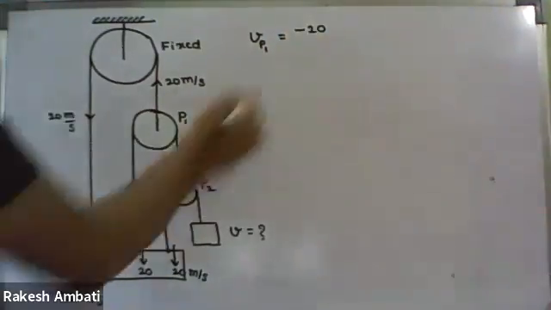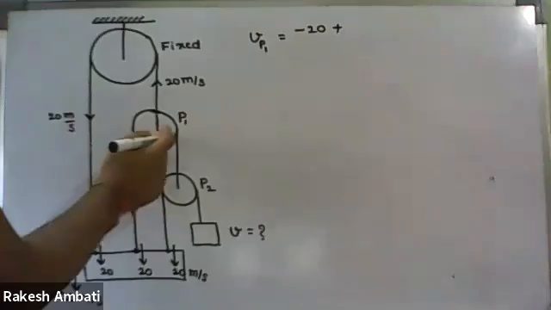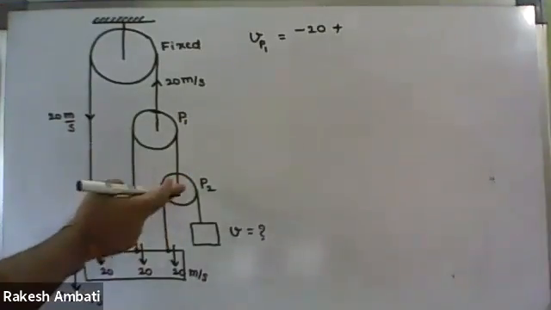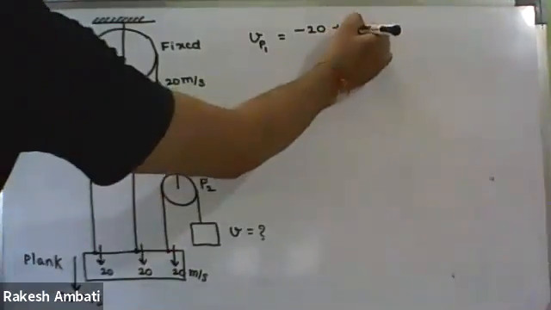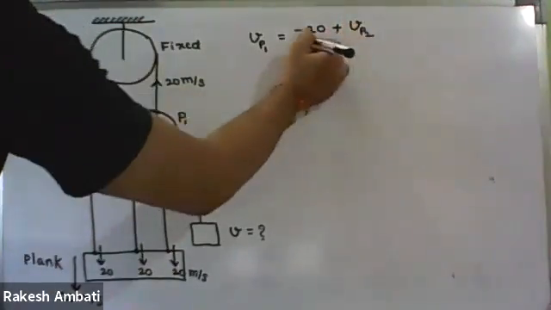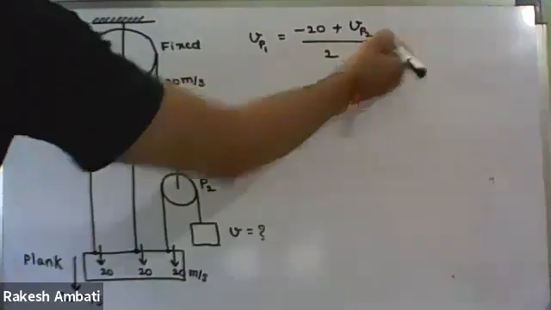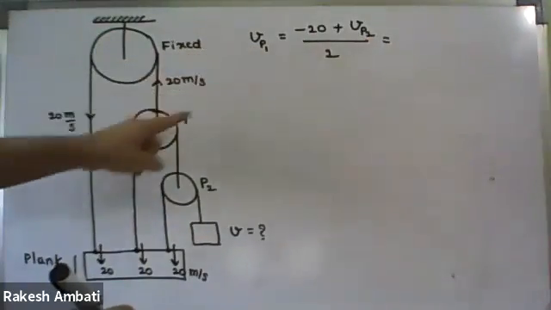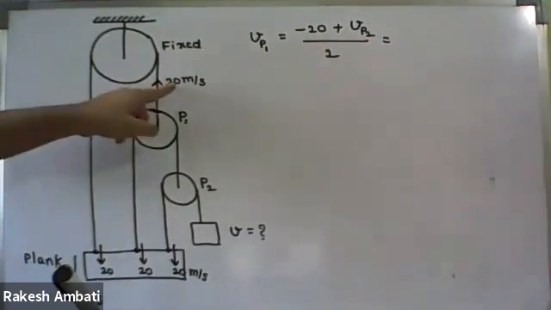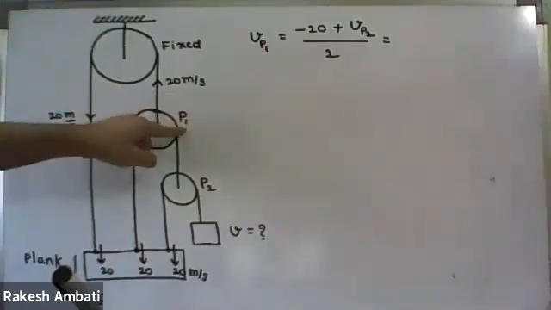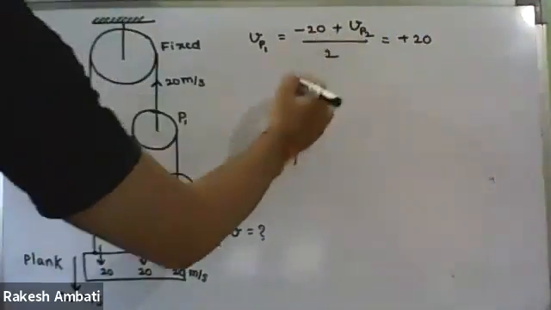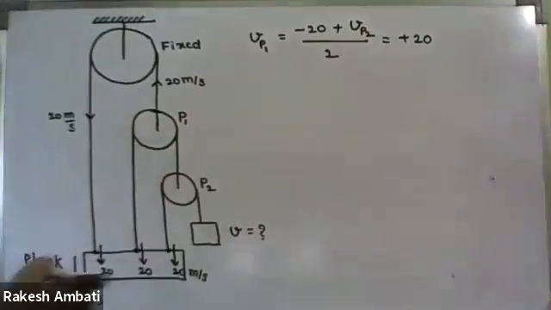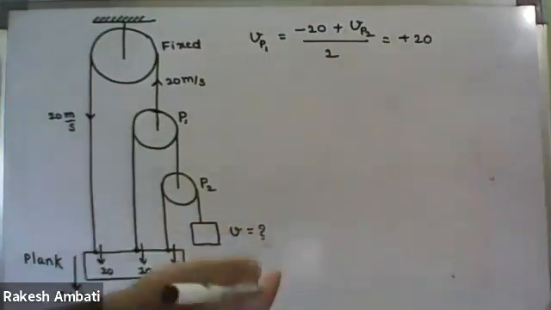Minus 20, downwards. Plus, for the P1 pulley, the other side is connected to P2, so VP2 upon 2. But in the question, the velocity of the P1 pulley is plus 20 or minus 20? Plus 20. And you simplify it. No, do it once again.